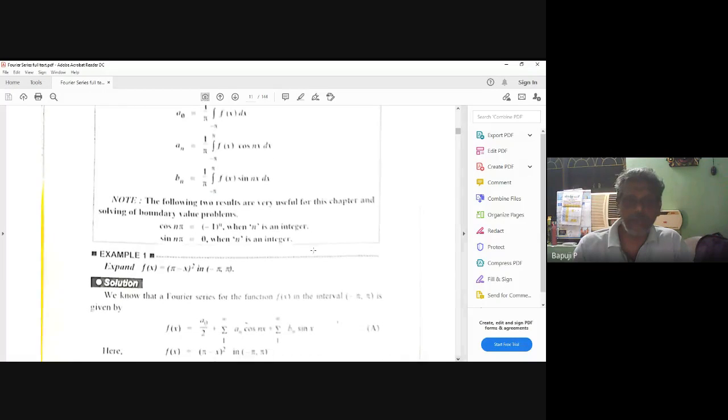All of you note this down. Expand f of x equal to (pi minus x) whole square in minus pi comma pi. Just note it down in your notes.